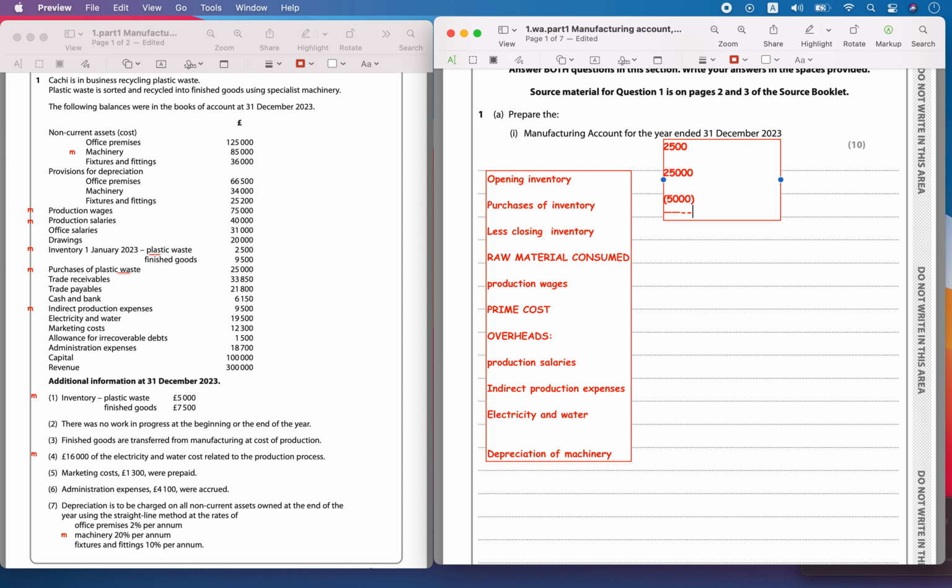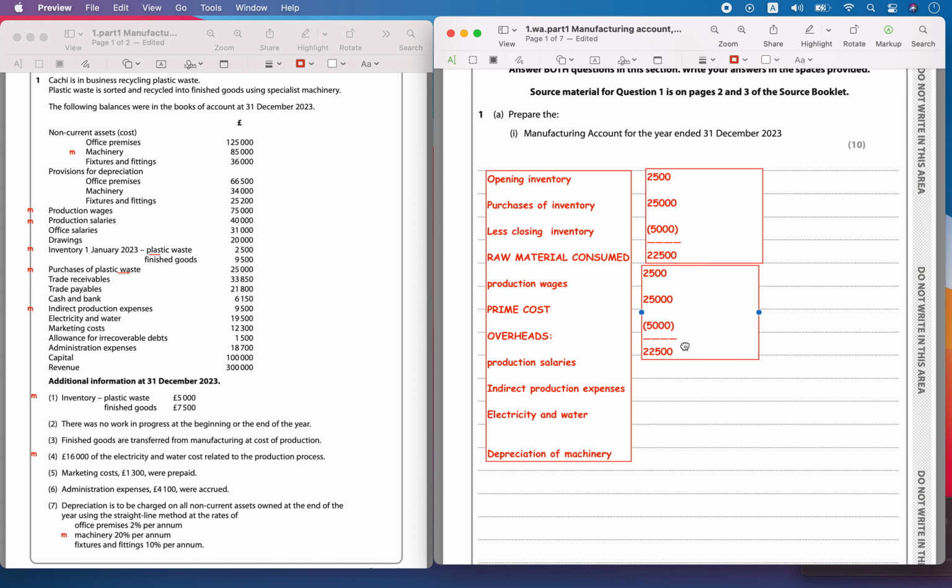Now let's calculate the raw material that was consumed. 2,500 plus 25,000 minus 5,000, that is 22,500. This was the raw material consumed portion.